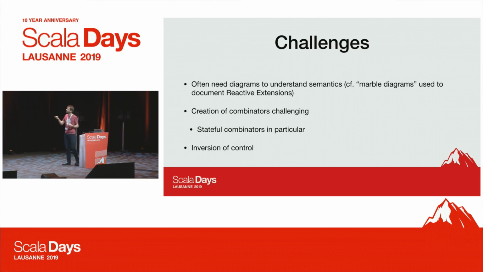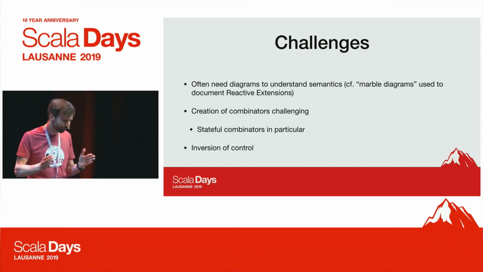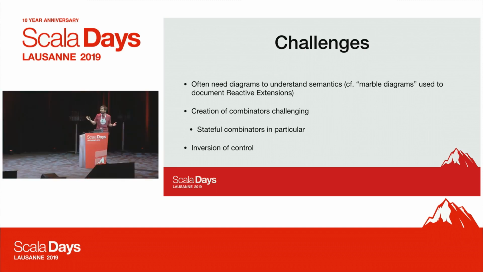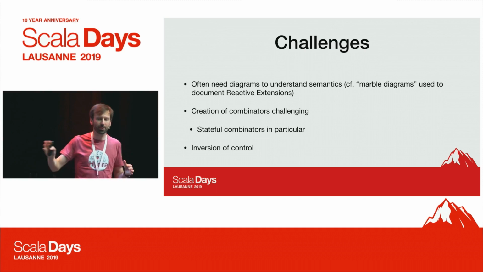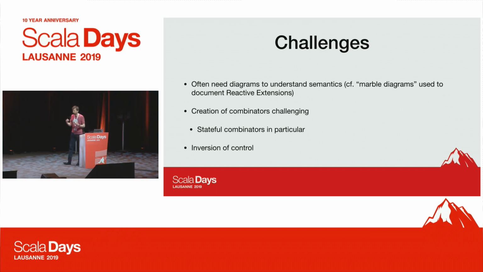And finally, of course, we have an inversion of control going on, which means we're building programs that are not running on the current thread. We're just building computations and they're submitted for execution by the runtime, using some schedulers and thread pools and so on. So the code we write is very different from sequential code that runs on the current thread. There's a very big difference, right, between these two things.